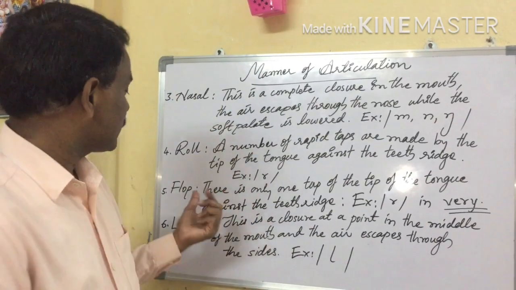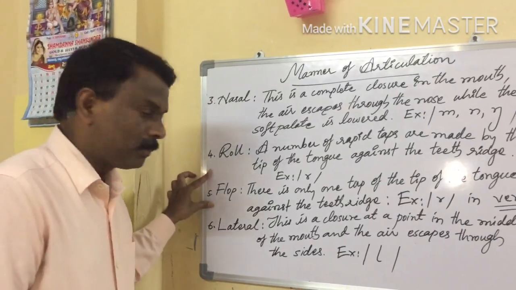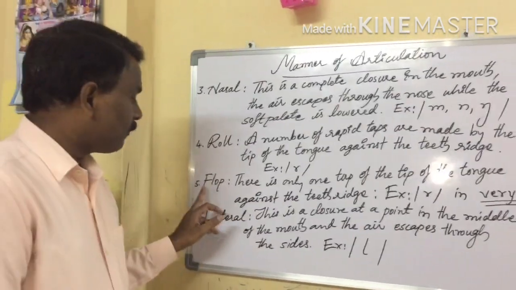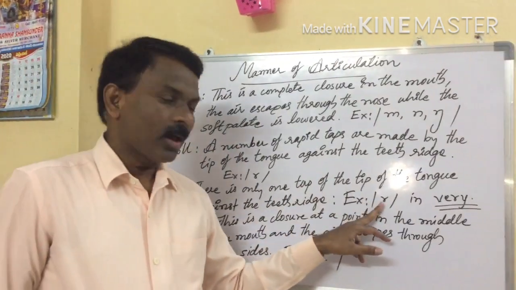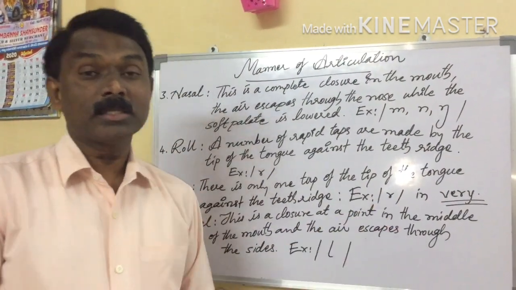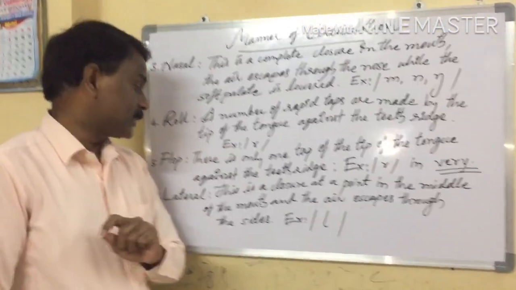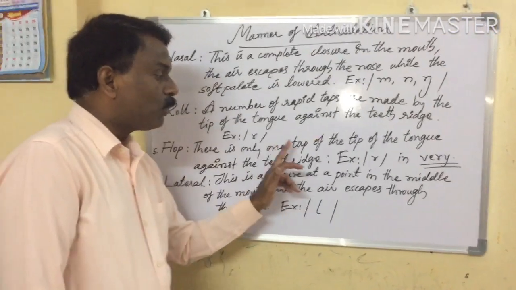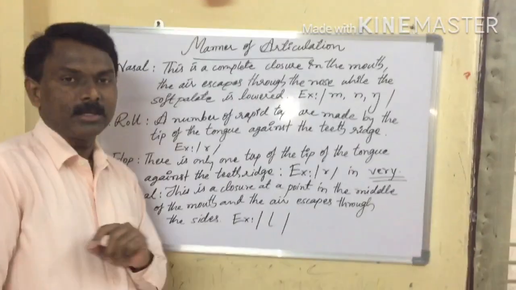The next sound is flap. This flap sound is also the same ra sound, but there is a difference. What is the difference? There is only one tap of the tip of the tongue against the teeth ridge.